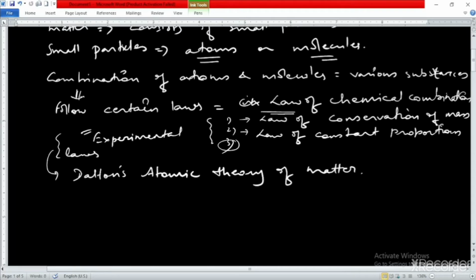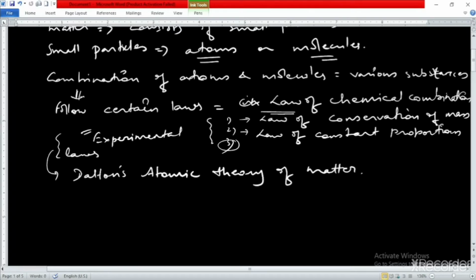Also, Dalton's atomic theory has some points that were not explained very well, but these laws were explained on the basis of Dalton's atomic theory.